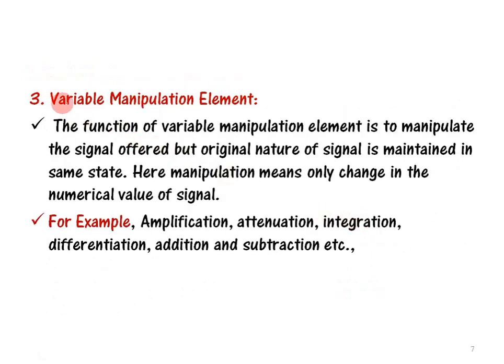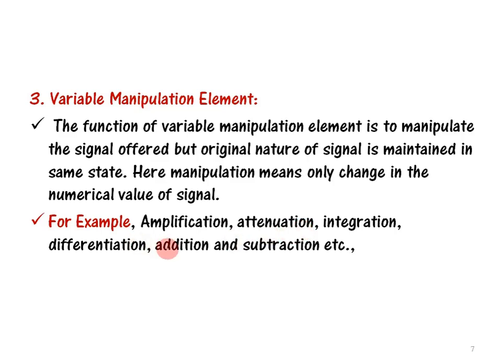Next, the third one is the variable manipulation element. The function of the variable manipulation element is to manipulate the signal offered, but the original nature of the signal is maintained in the same state. The original nature is not at all disturbed; the only thing is we are changing the numerical value of the signal. That is amplification, attenuation of a signal, integration, differentiation, addition or subtraction of a signal.